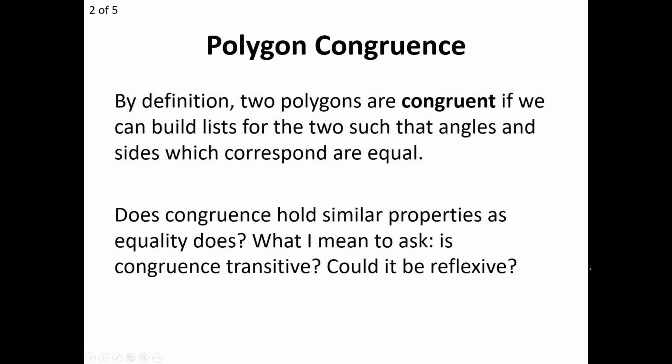So let's review what polygon congruence is. Polygon congruence, remember, is two polygons that can produce the exact same list, which means all their corresponding sides and angles are equal. If they can produce those exact identical lists, then we can call those polygons congruent. So yes, we know that equality is a true relationship, but does congruence carry the same properties that equality does? Again, specifically transitivity and reflexivity.